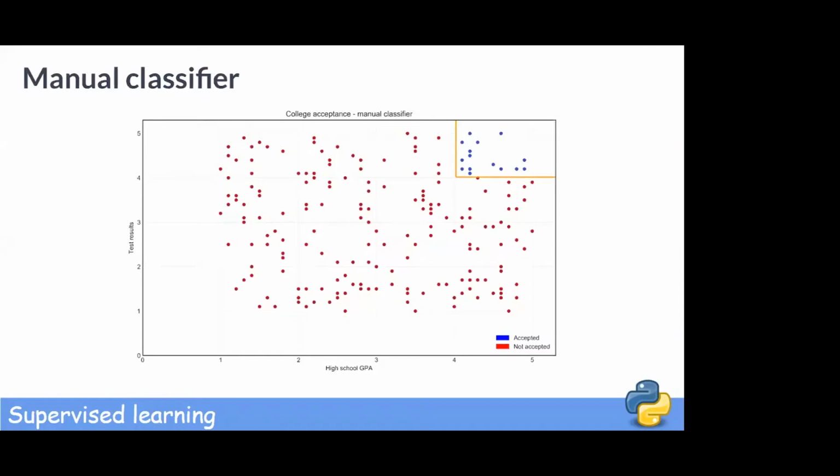If we added more features like extracurriculars or prizes, we would need more axes. It would then be very hard for us to interpret the data with the human eye. However, a model wouldn't struggle at all. We can use a support vector machine. It sounds scary, but it's just a line separating our points.